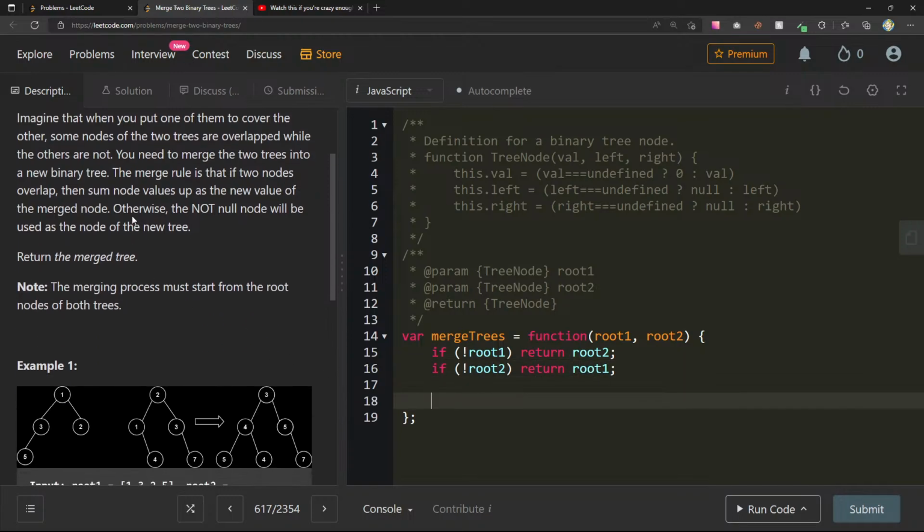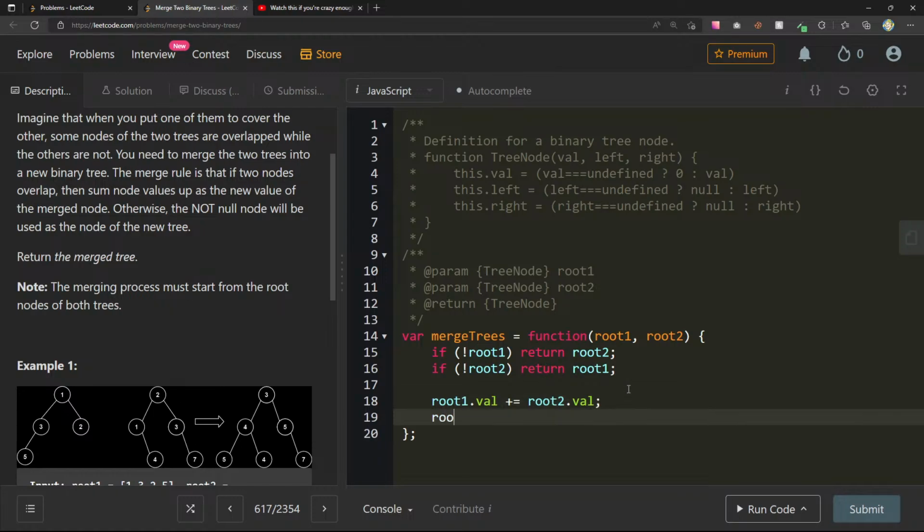And then here, if two nodes overlap, then sum node values up as the new value of the merged node. So here, can we just do root1.value += root2.value, assuming that if either of them were null, it would have returned above, but at this point both are not null.